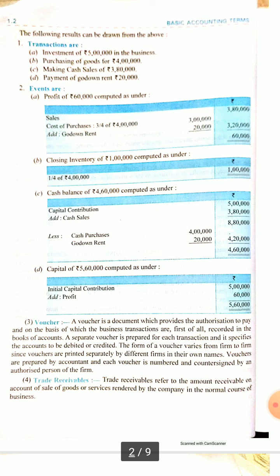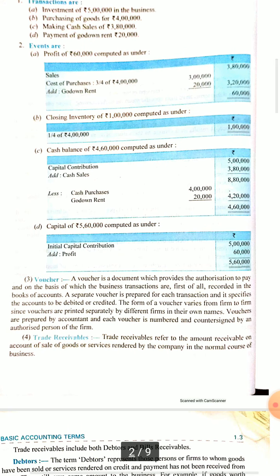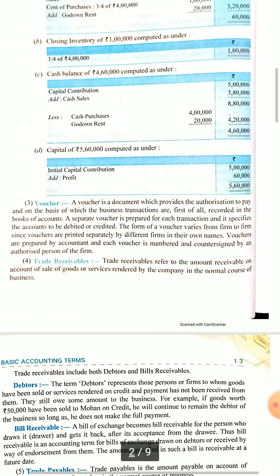So these are all events. These transactions and events are very important. Again, voucher. Voucher is a document which has information about some business transaction.